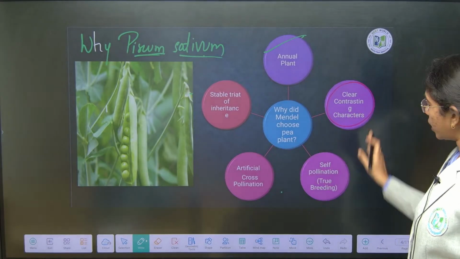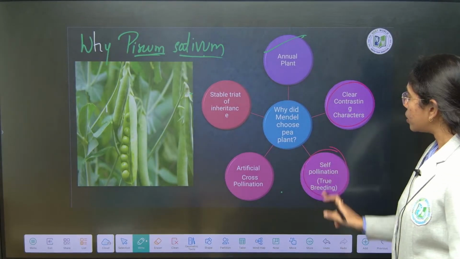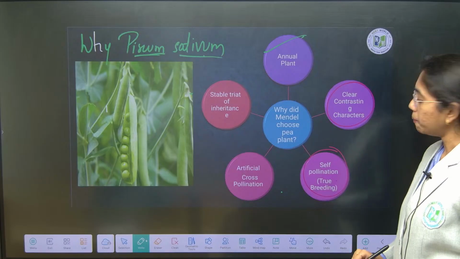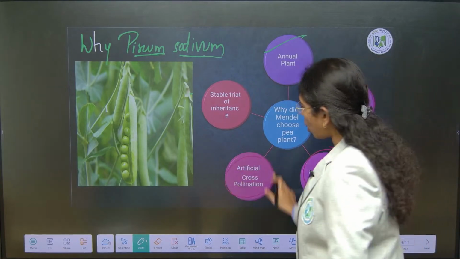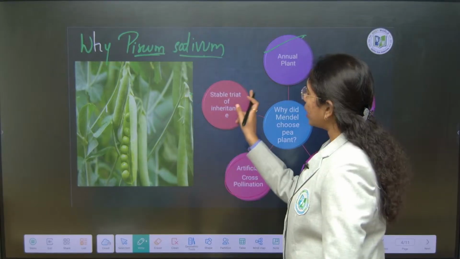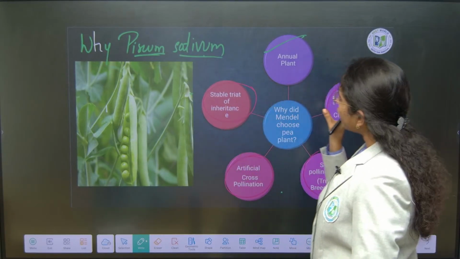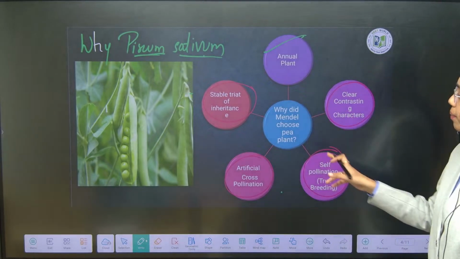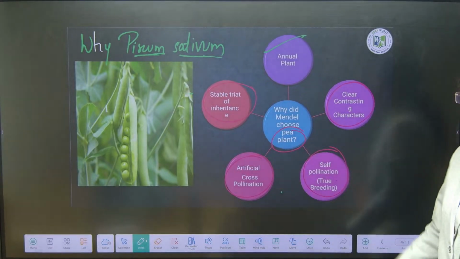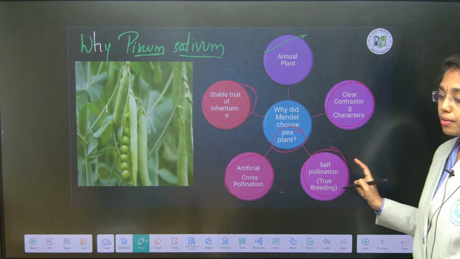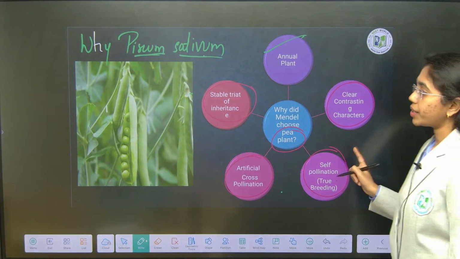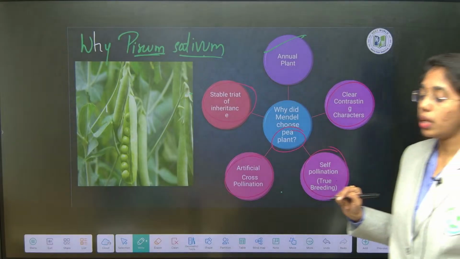Here you see it has clear contrasting characters, and it shows self-pollination with true breeding. Artificial cross-pollination is seen, and this shows stable trait of inheritance. These are 5 reasons why Mendel has chosen pea plant. All the reasons are important, I am telling you. We may expect a statement based question. All the reasons are important.